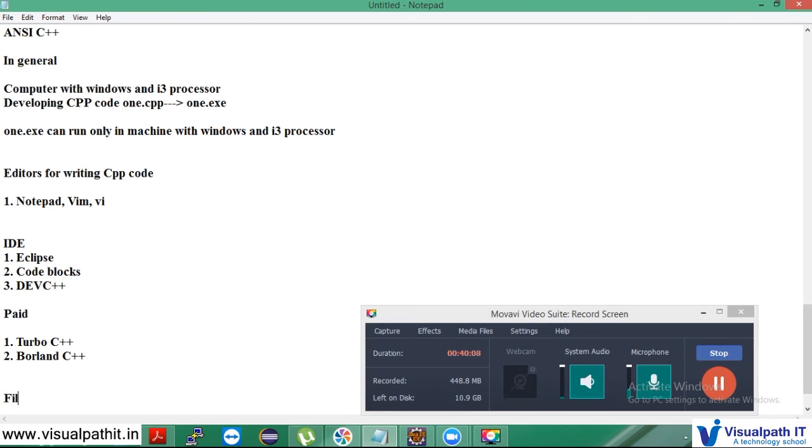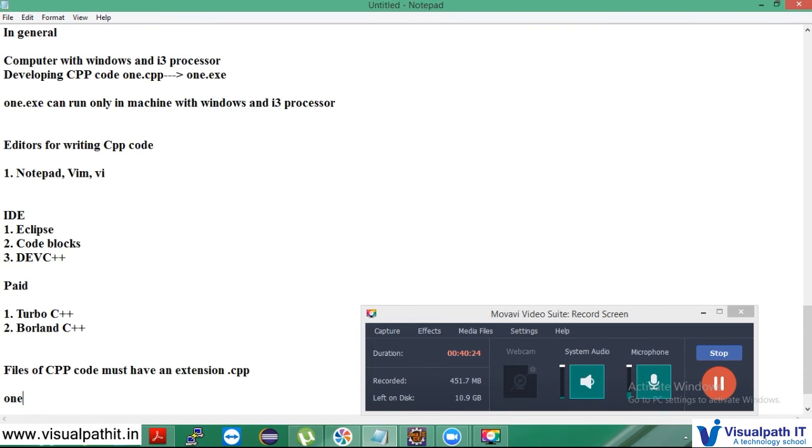So your C++ code files must have the extension .cpp, for example 1.cpp. If it's a C program, you save it with the .c extension. In the same way, you do this with .cpp.